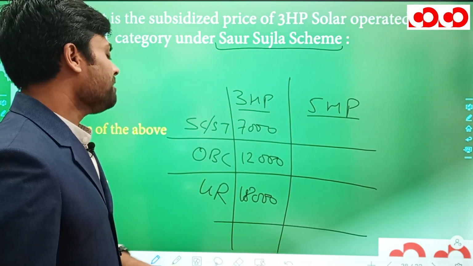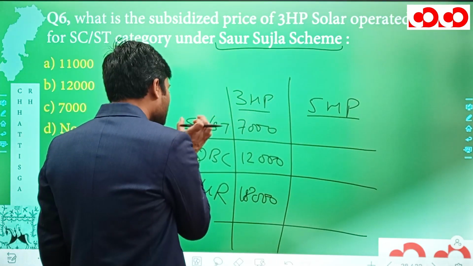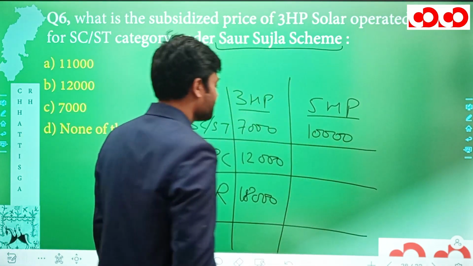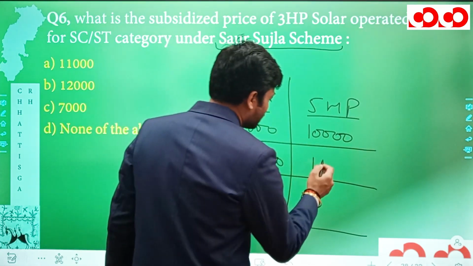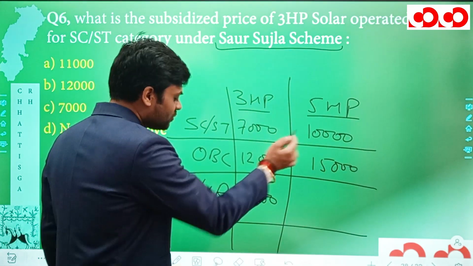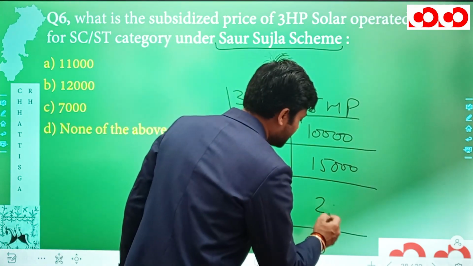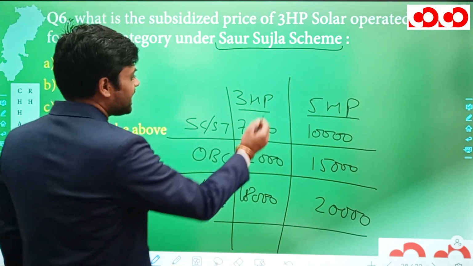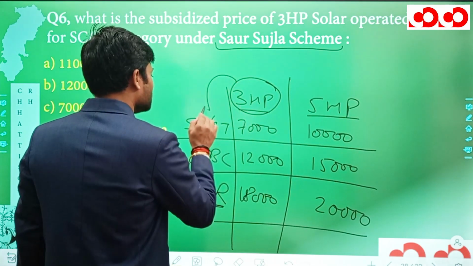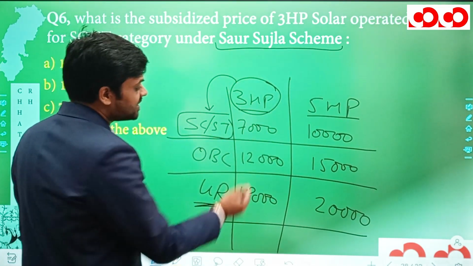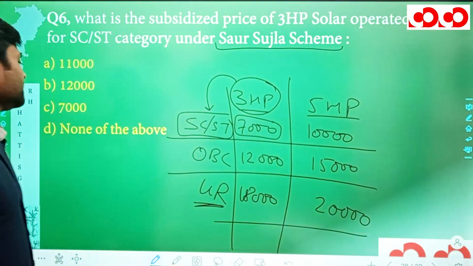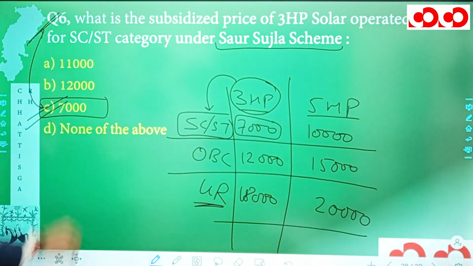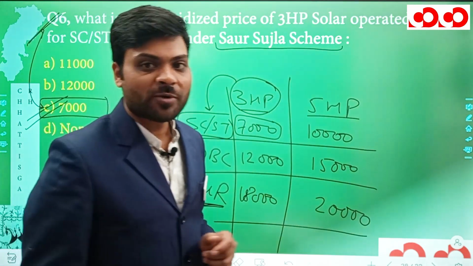Now the 5 HP pump is provided to the farmers of SC/ST category at rupees 10,000 per set, to the farmers of OBC category at rupees 15,000 per set, and to the farmers of unreserved category at rupees 20,000 per set. Now in the question we have been asked about the 3 HP pump for farmers of SC/ST category. It is provided at rupees 7,000 per set, and since 7,000 is mentioned in option C, this option C is going to be the correct option for our sixth question. So this was all about the sixth question.